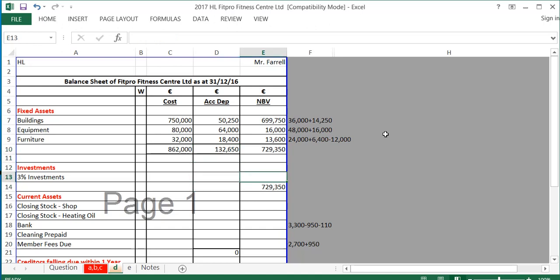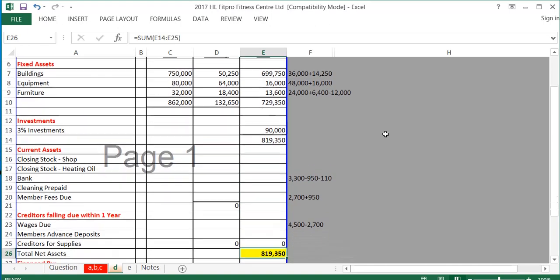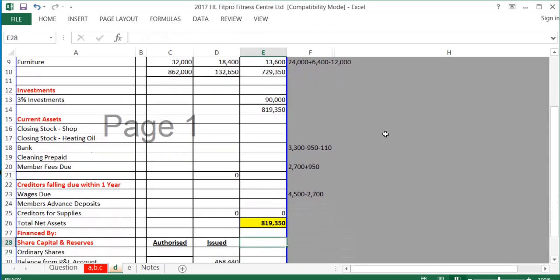My investments I worked out earlier of 90,000. They haven't changed. I haven't bought or sold any investments, so they're going to stay at 90,000. Next, I'm going to have a look at my current assets. My first current asset is just the closing stock of the shop, which I will get from note 1 of the question, €1,800. The second current asset I'm going to have is my closing stock of heating oil, which again I'm going to get from note 1, which is €400.